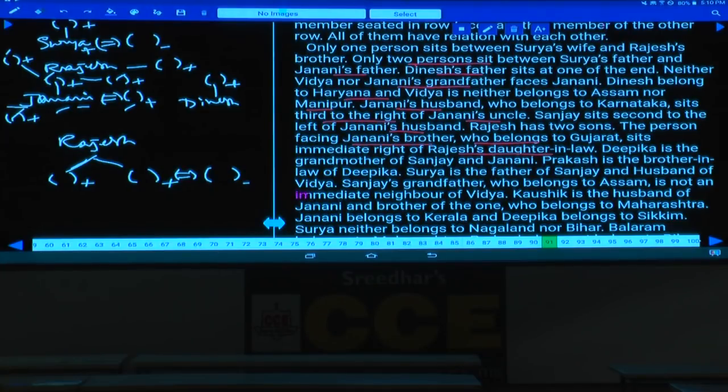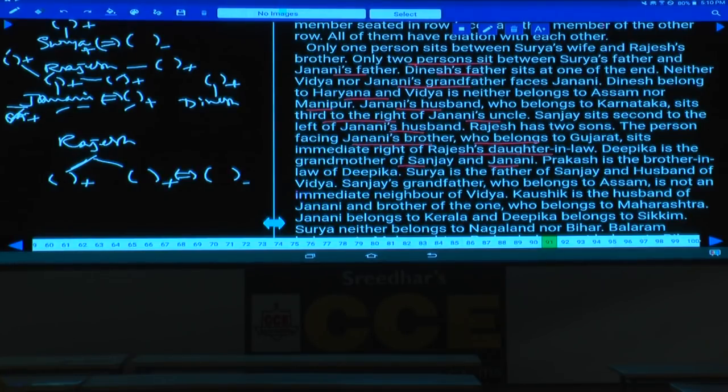Deepika is the grandmother of Sanjay and Janani. Hence, can we take Sanjay as the brother of Janani or not? Isn't it? Hence, we can start from Janani, Janani's brother Sanjay, the father and father's brother, and at the same time the grandmother and grandfather, isn't it?